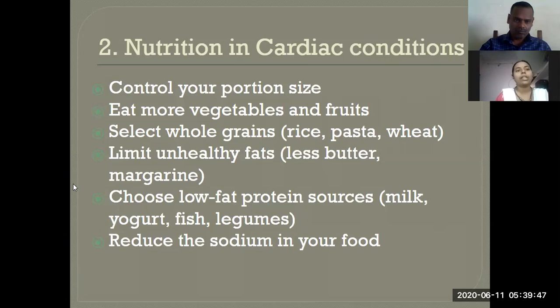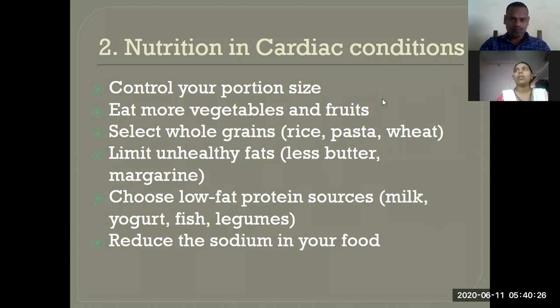Then they should eat more vegetables and fruits. They want to select whole grains like rice, pasta and wheat in their food. They want to limit unhealthy fat, like they want to reduce butter and margarine intake. Instead, they want to choose low-fat protein sources like milk, yogurt, fish, legumes. They want to reduce sodium content in their food. So these are the nutrition guidelines to be followed by a person who has cardiac diseases.